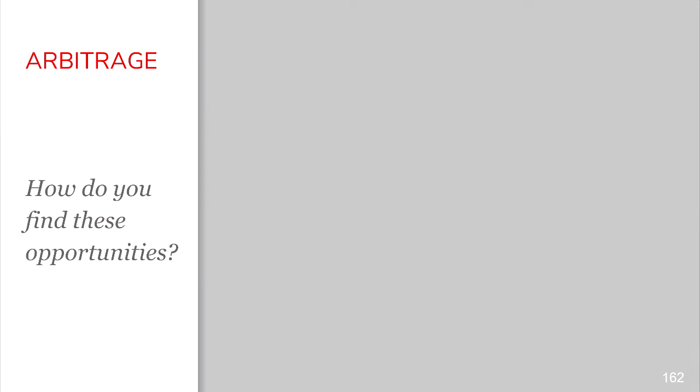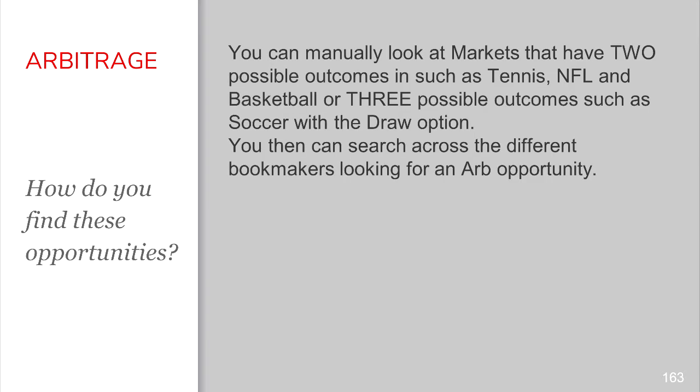So how do you find these opportunities? Now, you can manually look at markets that have two possible outcomes, like head-to-head markets such as AFL, NRL, or basketball, or even three possible outcomes such as soccer with the draw option. Now, tennis isn't recommended as you've got the possibility of a walkover when a player retires. Now, you can search across the different bookmakers for an ARB opportunity, which is a little bit of a time-consuming process, and there's a lot of effort that goes into doing that, and you may not find one.